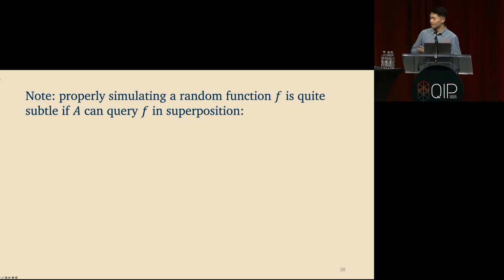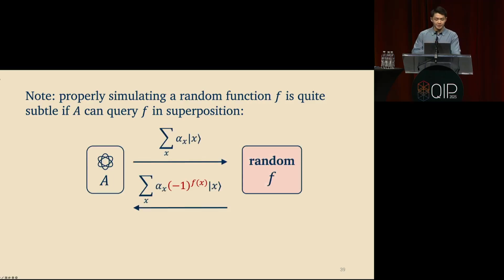So even for random functions, I want to note that properly simulating the view of an algorithm that queries a random function is already quite subtle if the algorithm can query the function in superposition. So in particular, if the algorithm can submit any superposition of inputs x, like the sum over x of alpha x ket x, and learn the output of the function in the phase. So it gets back the state where on every ket x, you've inserted this phase term, -1 to the f of x.